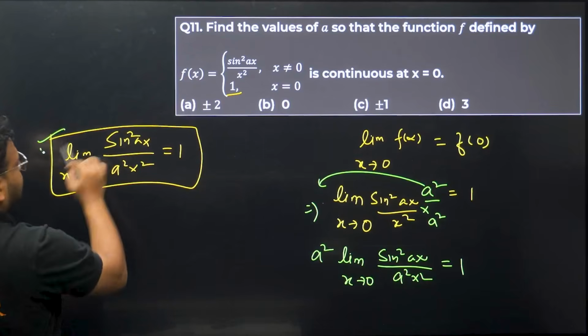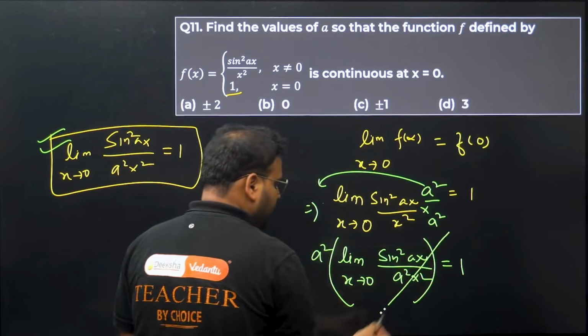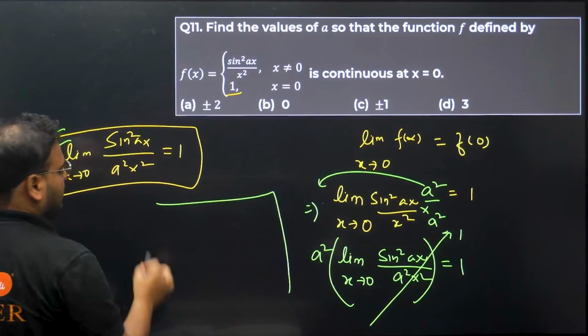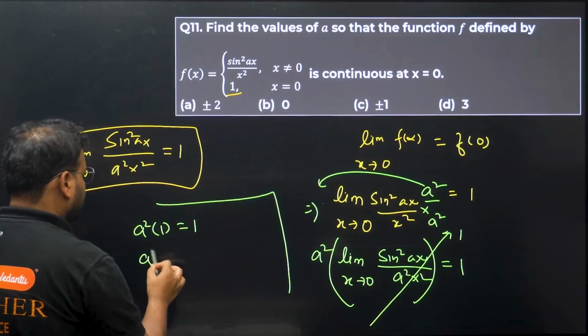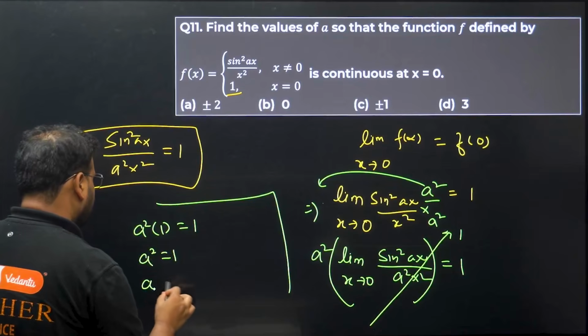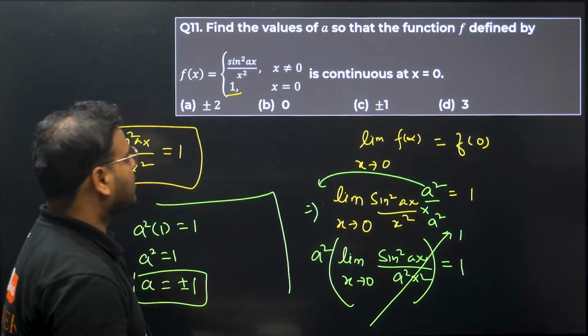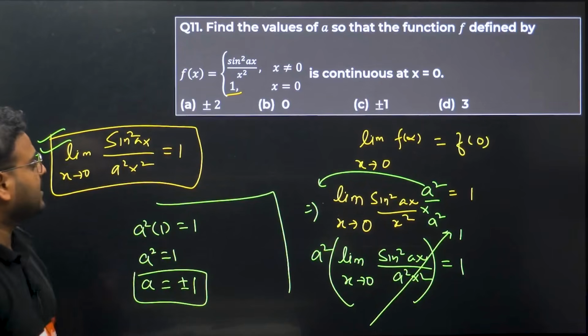Now if you use this property, this limit will become 1. From here you are getting a square times 1 equal to 1. It means a square equals 1. It means a equals plus minus 1.